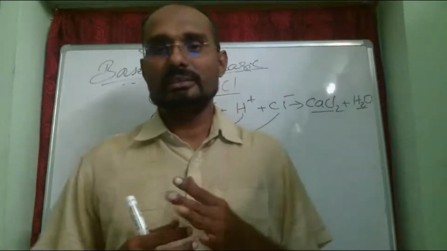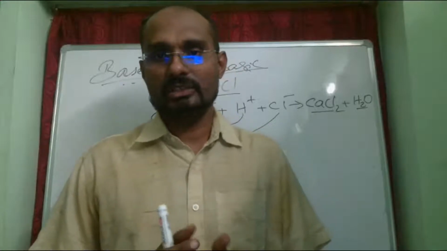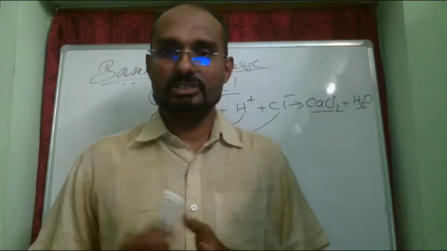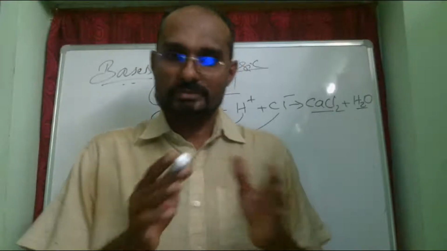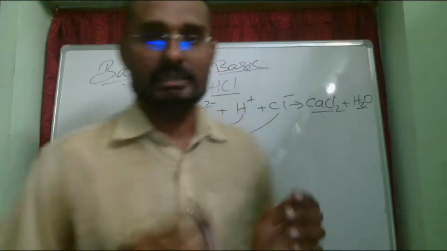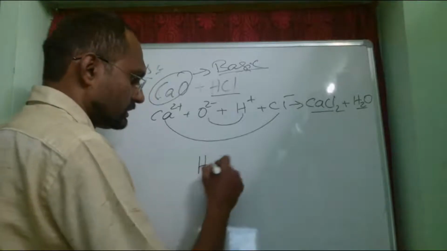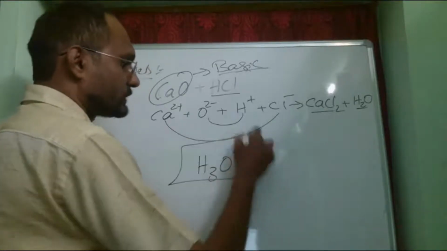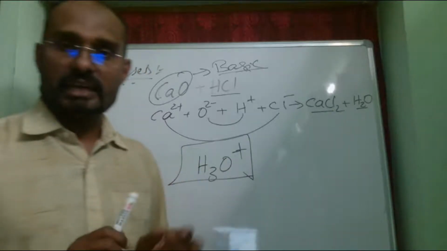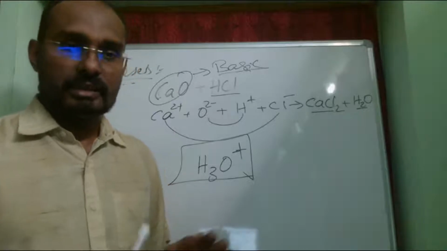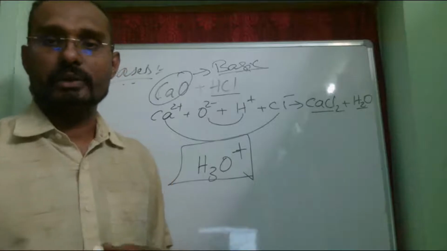That is when there was a contradiction: carbon does not have hydrogen in it at all, but it behaves like an acid when dissolved in water. After that there was a small change in the definition. They said that any compound which has hydrogen in it and gives H3O+ ions, hydronium ions, when dissolved in water, is called an acid.